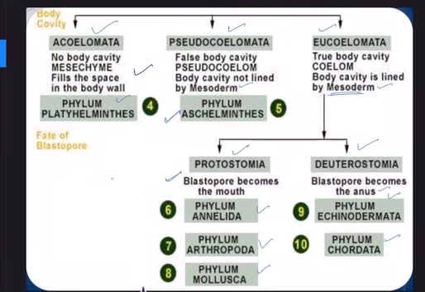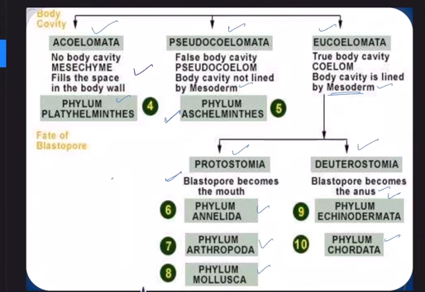If you recollect from last week's videos, we were discussing the various bases on which we classify animals. Try to remember that we have taken 6 bases. The first one was body symmetry.